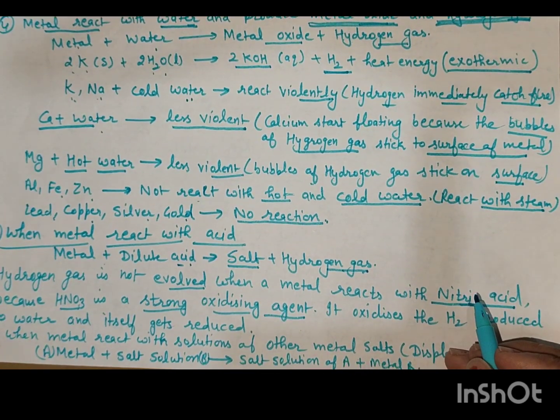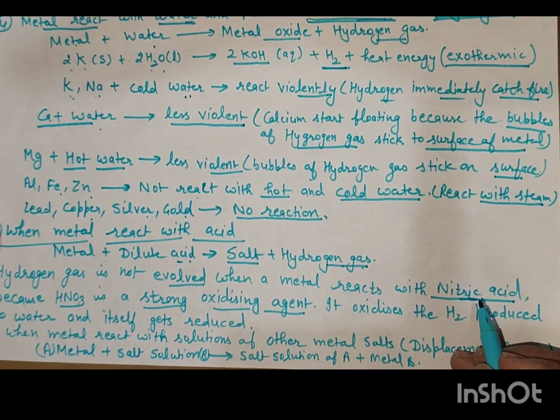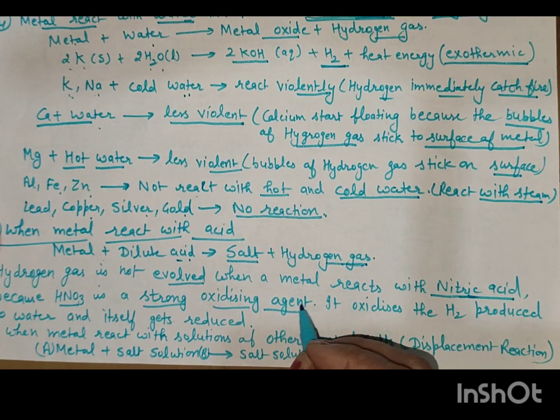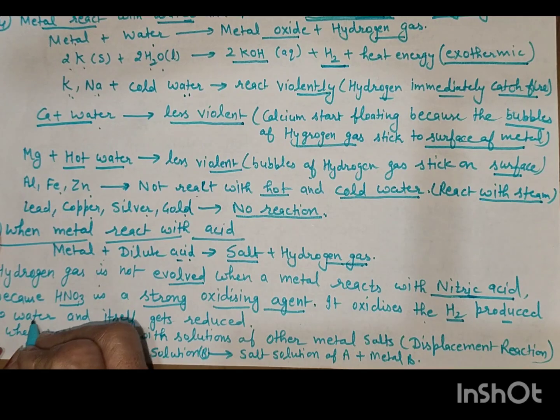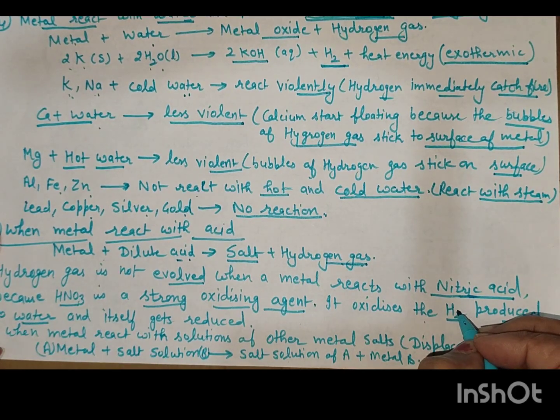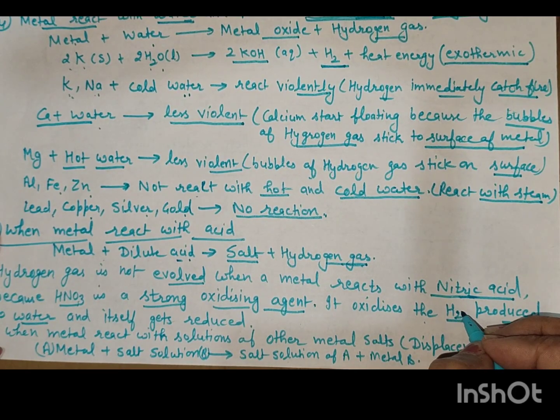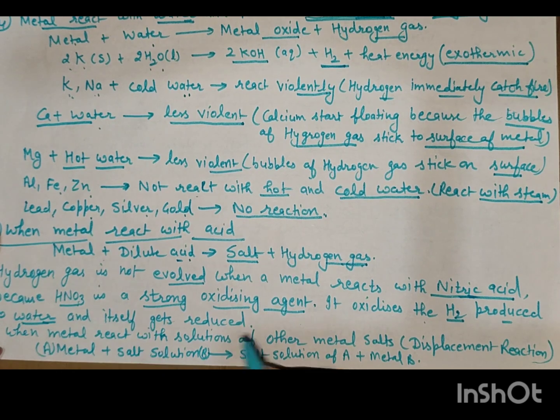It oxidizes the H2 produced to water. It oxidizes the hydrogen, which mixes with oxygen to produce water, and itself gets reduced.